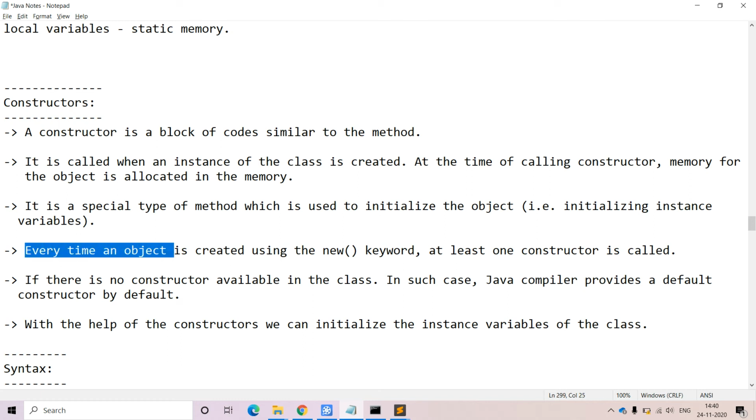So at the time of creating the object of the class with the help of new keyword, one constructor will be called. Whatever the constructor that we are going to call, there are different types of constructors. We will discuss all those things in the upcoming video. Don't worry about it. Without creating the object of the class, that constructor will not come into the picture at all. Now try to create the object of the class.